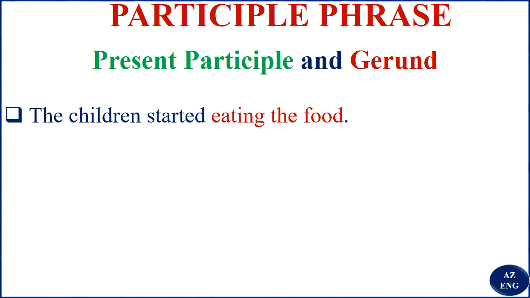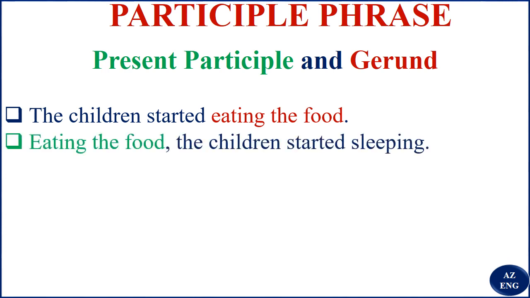You remember the gerund: subject, object, complement, object of a preposition. But here: eating the food, the children started sleeping. "Eating the food" talks about the children. So here it is what? The participle phrase. It's not a gerund phrase.